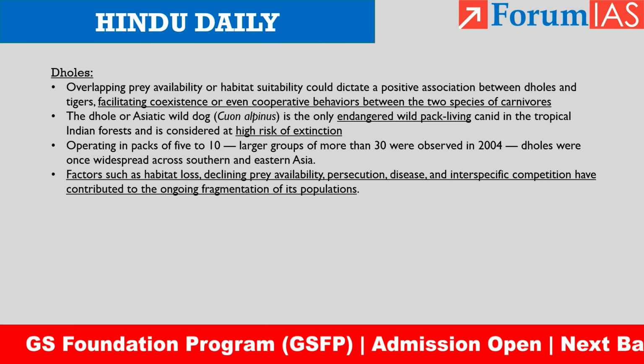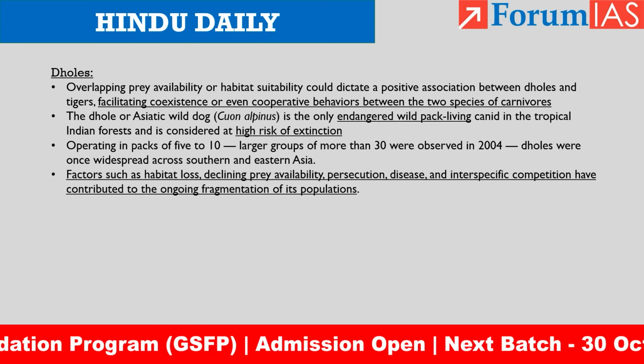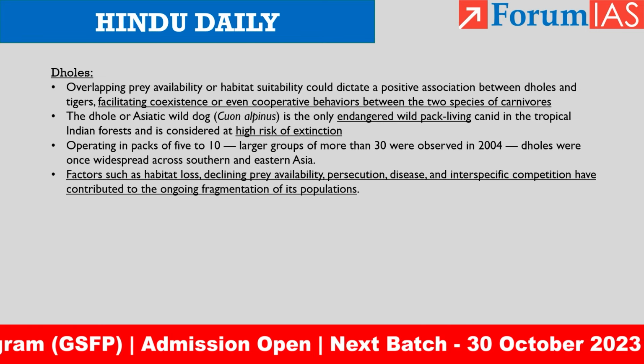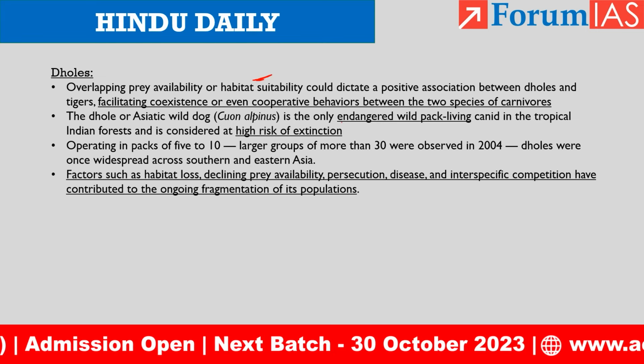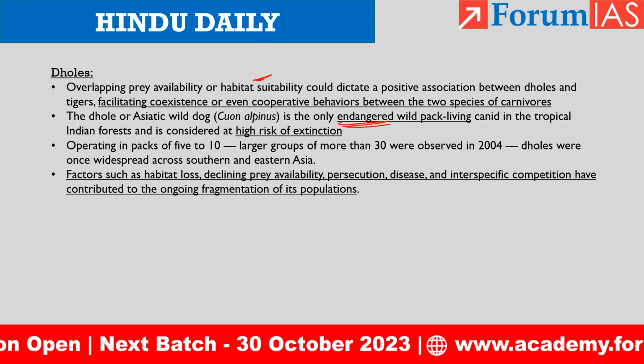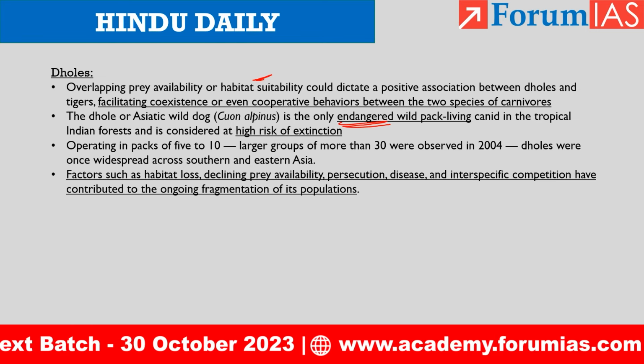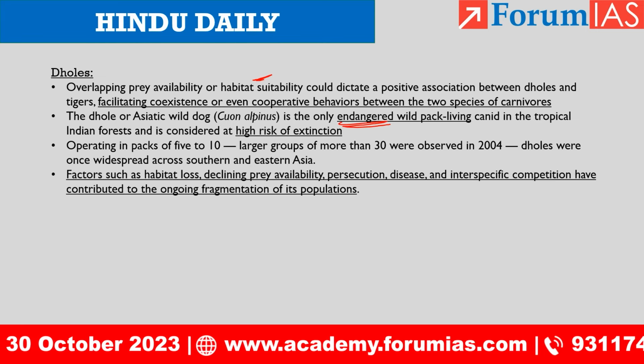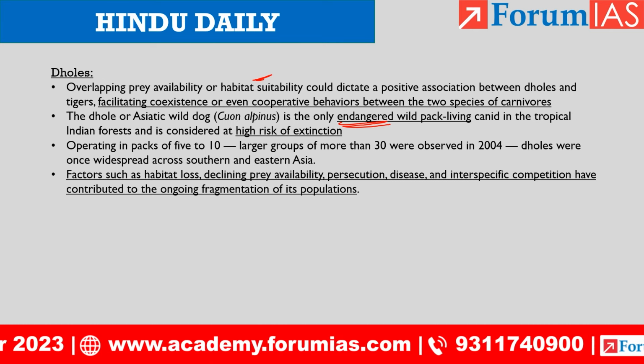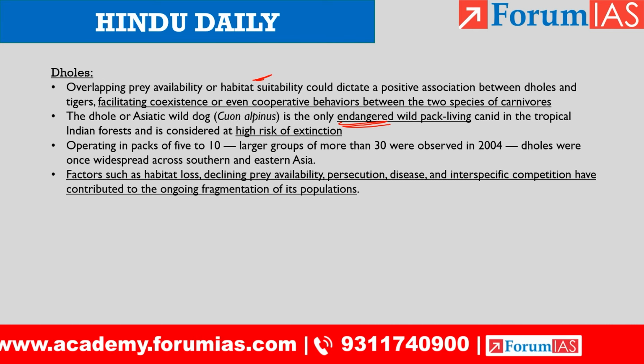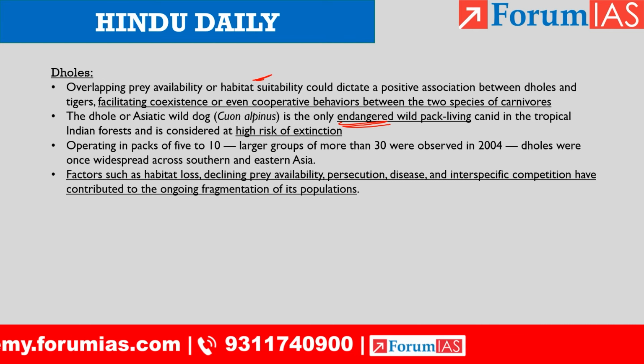So the dhole is an endangered species. In the IUCN classification, dholes are endangered and they are at risk of extinction. Dholes are wild dogs, like dogs generally. They operate in packs of 5 or 10.